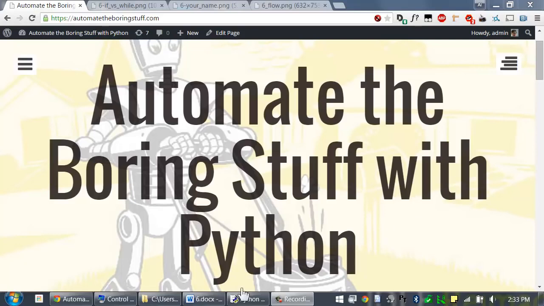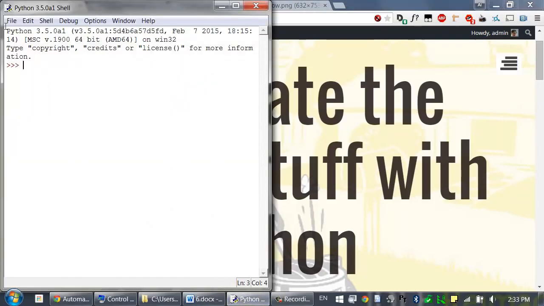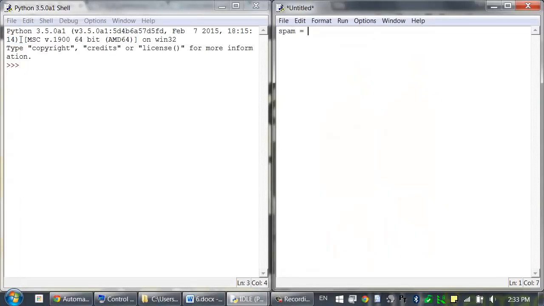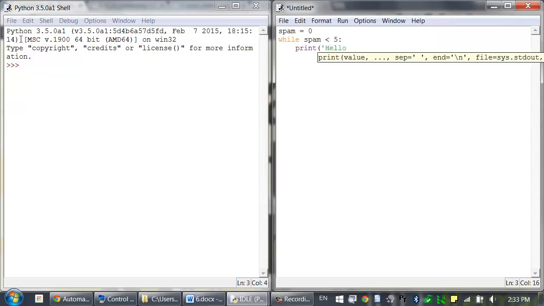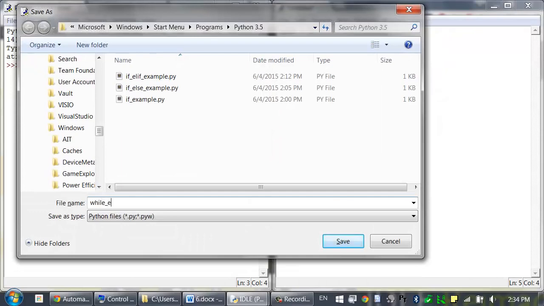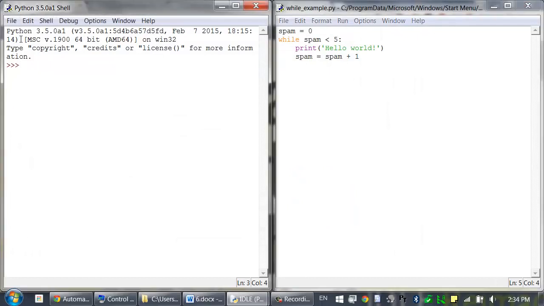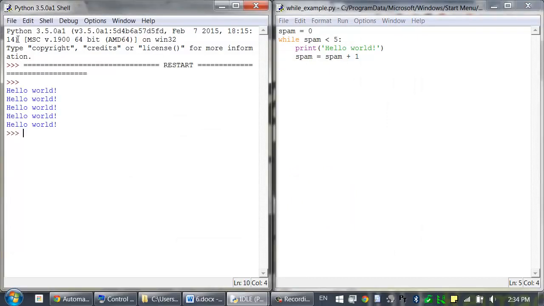true. So let's open up a new file editor window by clicking on File, New File, and enter the following code. spam = 0, while spam < 5:, print('hello world'), spam = spam + 1. And we can save this as whileexample.py. And when you press F5 to run it, the string hello world will be printed 5 times.